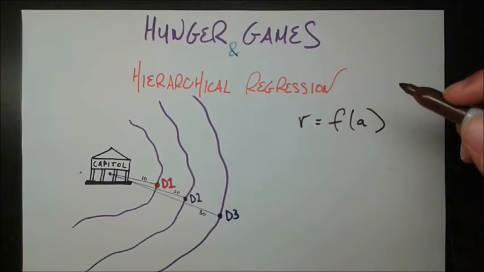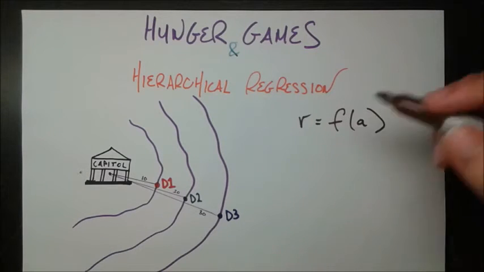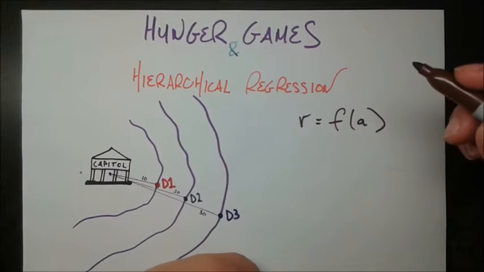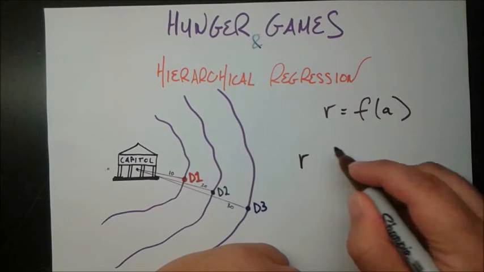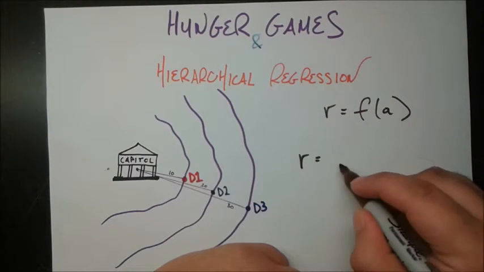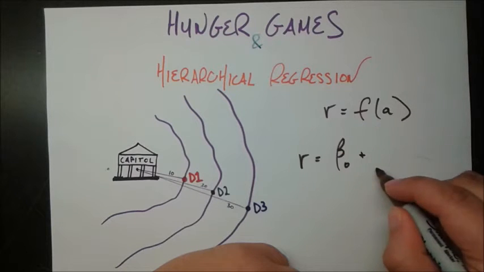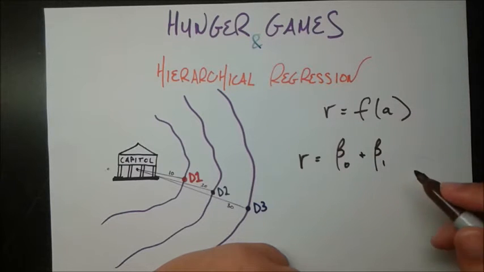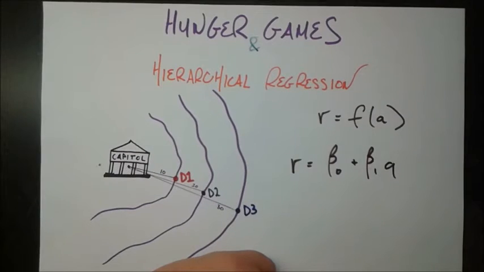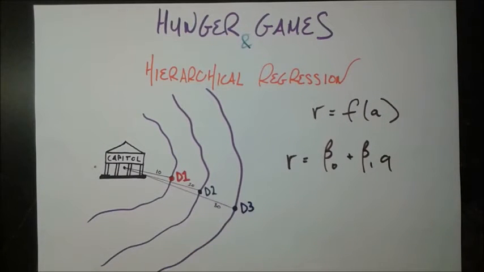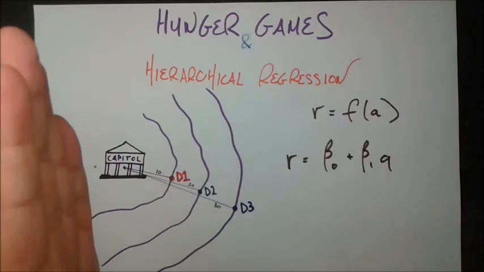Now let's say we want to try and model this by a linear relationship, just to keep things simple. So we say that we think that the number of rations of food you get per month is modeled by some beta naught intercept plus some beta 1 coefficient, the slope, times your age. Now this is all well and good, and let's look at what our data looks like, that graph of your age versus how many rations of food you are getting per month.